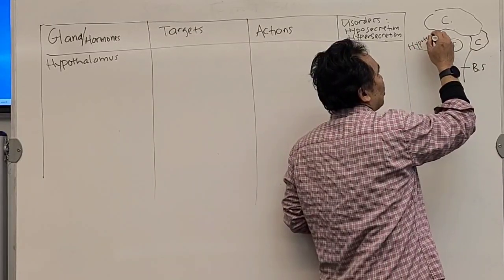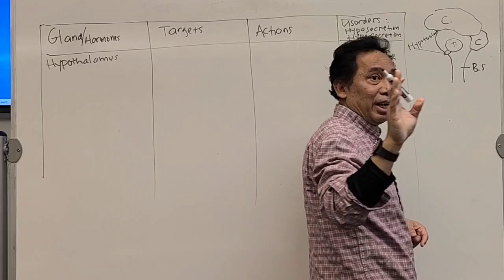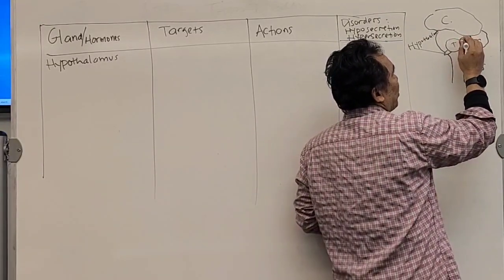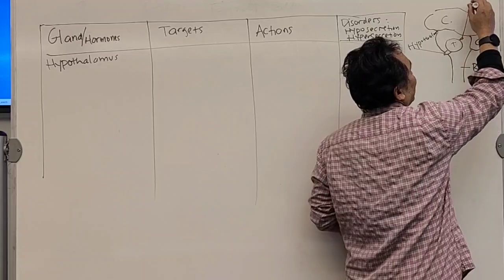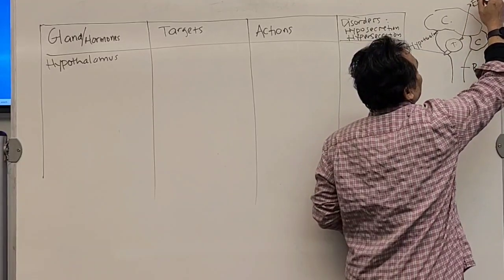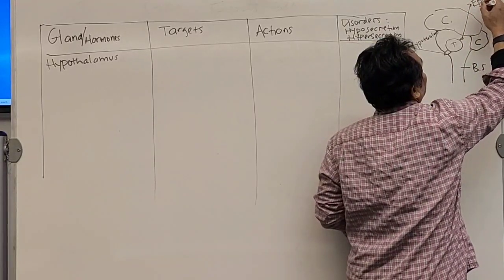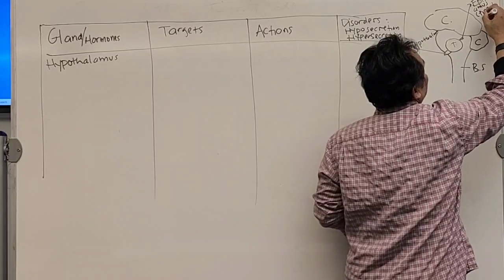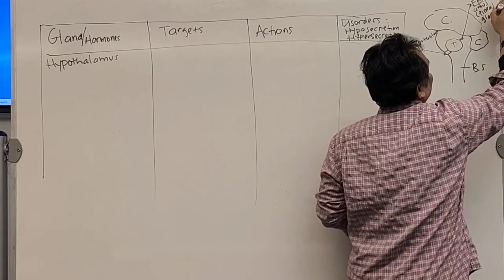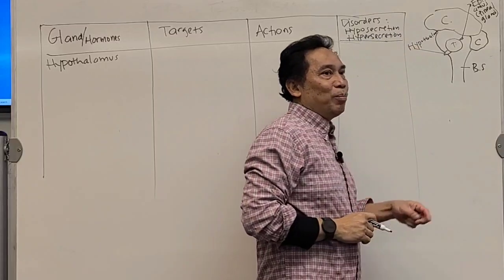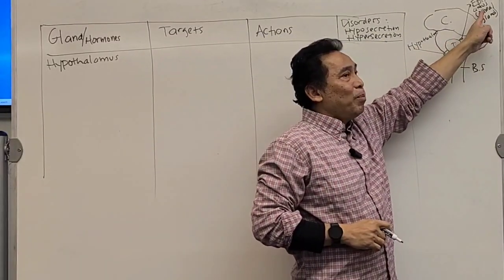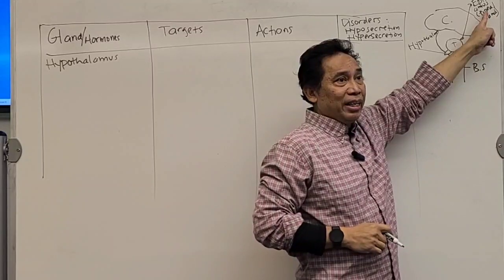And on the back, you have a very small part of the diencephalon called the epithalamus, also known as the pineal gland. So 3 parts of the diencephalon: thalamus, hypothalamus, and epithalamus, or pineal gland.